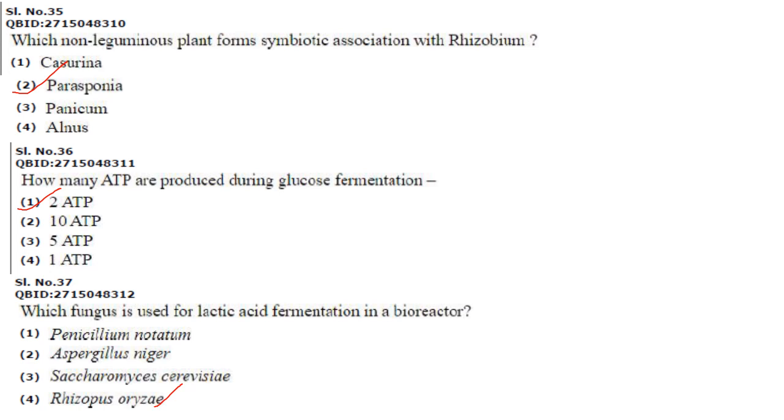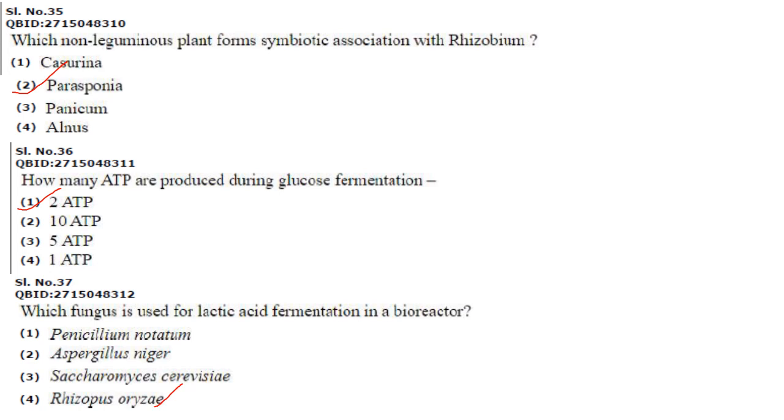ATP is not produced during this stage. And 2 NADH generated during glycolysis are consumed in this stage. So thus a total of only 2 ATPs are generated from the fermentation of a glucose molecule. So the answer here is option 1, 2 ATP.